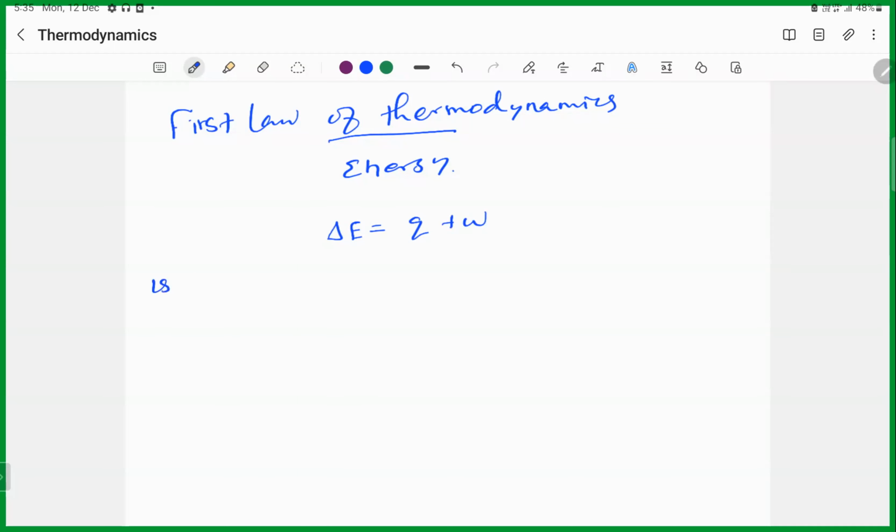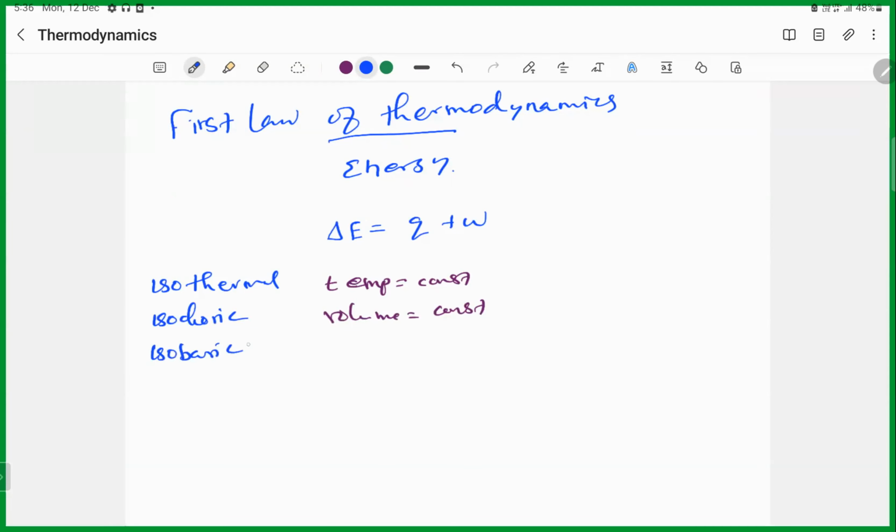And then isochoric means volume is constant. And then isobaric: what is the constant? Pressure. Pressure is constant. And then adiabatic.